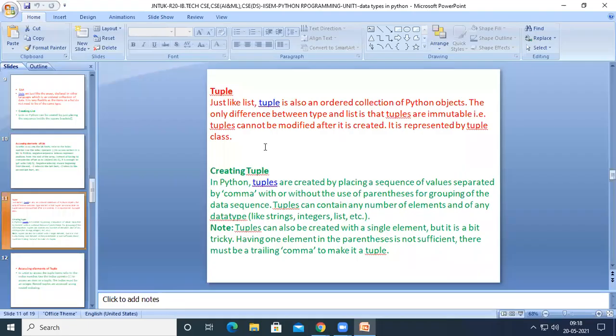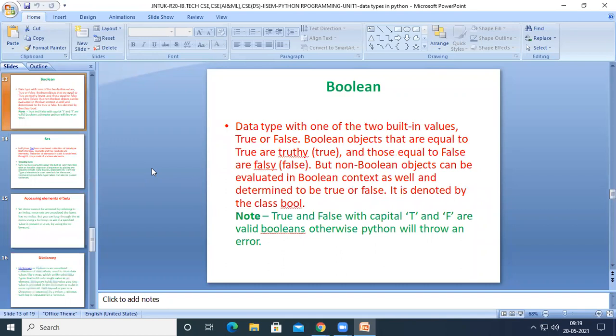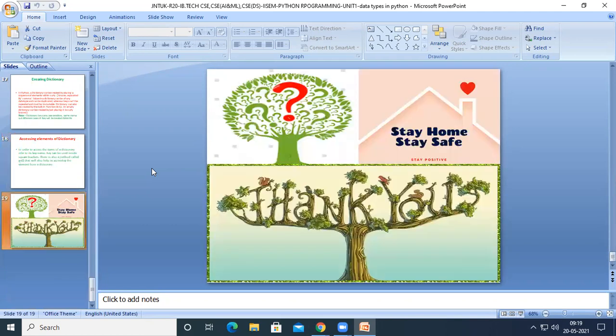So let us see what a tuple is and how we can create tuples and how we can access the elements of a tuple, right? And then we can cover the remaining topics, Boolean, set and dictionary, in the next classes, right?